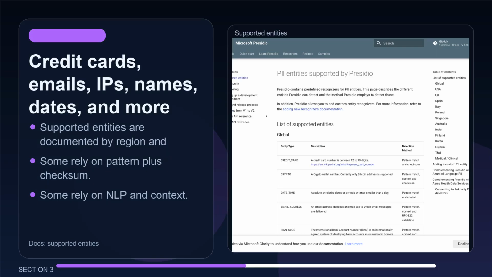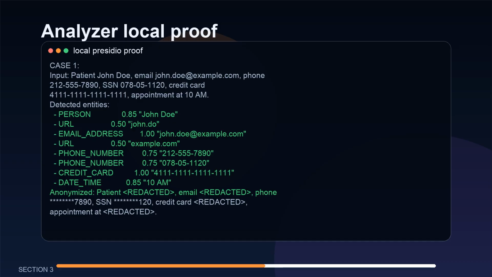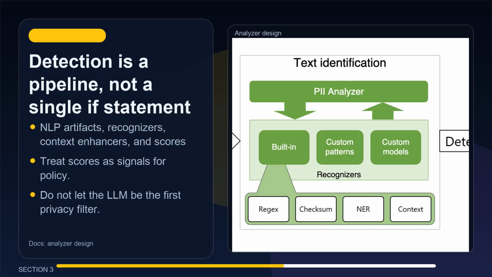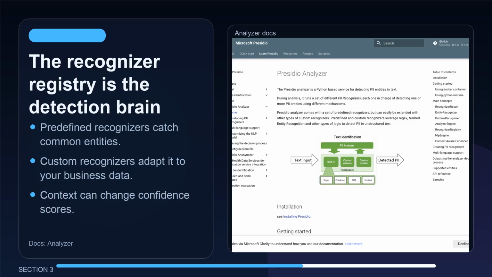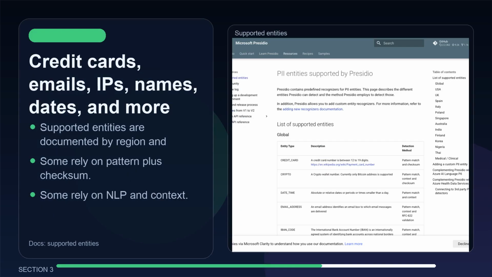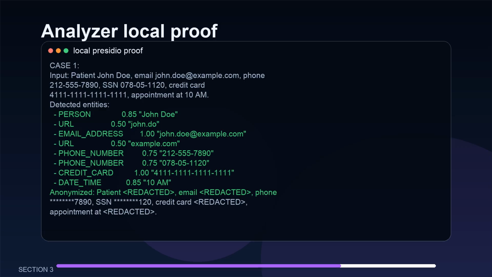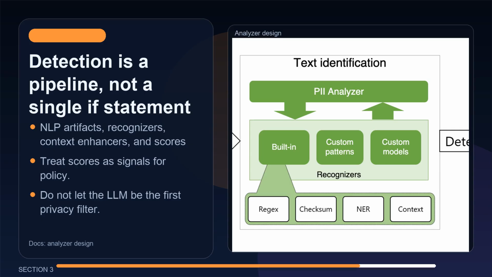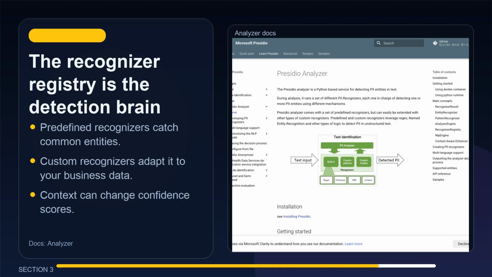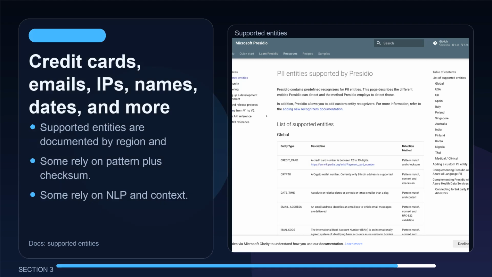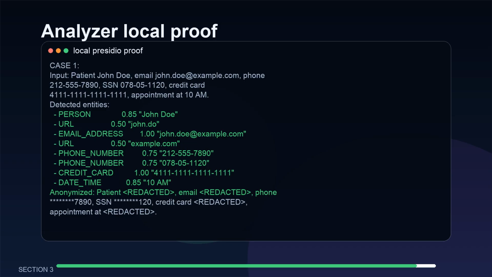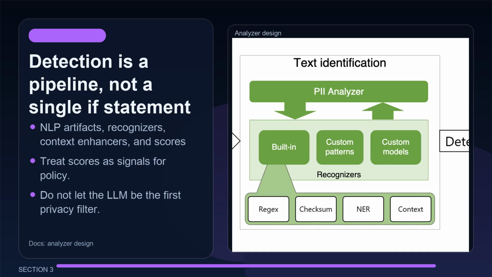I ran the package locally against fake patient and employee records. It detected the name John Doe, the email address, the phone number, the credit card, the appointment time, and several URL-like fragments. In another sample, it detected Jane Smith, Redmond, Washington, and the company email. The important lesson is not that one default pass catches every possible secret. Microsoft warns that automated detection has limits. The useful pattern is to start with the built-in registry, then add custom recognizers for your domain.